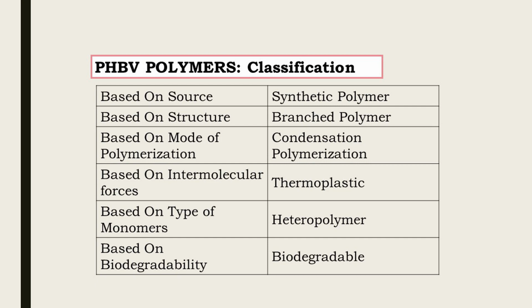Classification of PHBV is as follows. Based on source, PHBV is a synthetic polymer. Based on structure, it is a branched polymer. Based on mode of polymerization, it is a condensation polymer. Based on intermolecular forces, it is a thermoplastic. Based on type of monomer, it is a heteropolymer. And based on biodegradability, it is biodegradable.